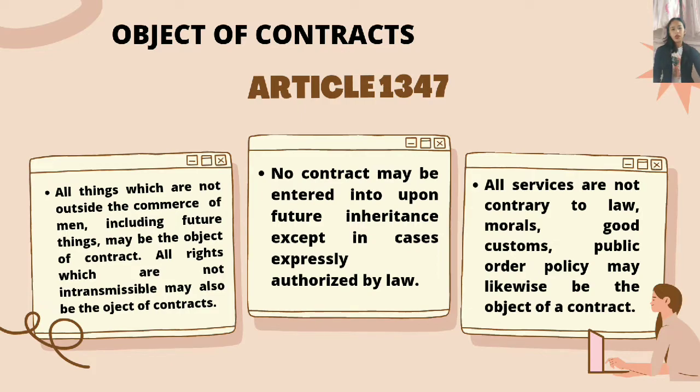So, ang pinagsasabi ko dito, all things, all rights, all services ay pwede maging object of contract pero may mga qualification din ito. So, balik tayo sa second paragraph. Sinabi dito na ang general rule ay lahat ng future inheritance ay hindi pwede maging object of contract except yung authorized by law.